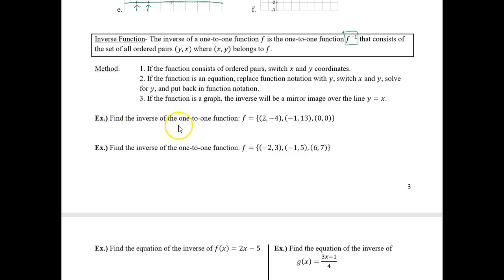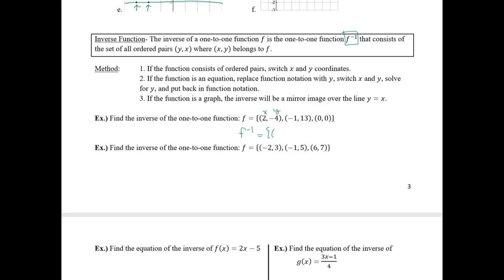This says find the inverse of the one-to-one function f equals (2, -4), (-1, 13), and (0, 0). So this function is just a set of ordered pairs. They've already told us it's one-to-one, but it must be one-to-one in order to have an inverse. And so we can find f inverse. Again, you don't take the reciprocal, it's a function, and this is how we denote f inverse. It's going to be the set of all the ordered pairs where we change the order.